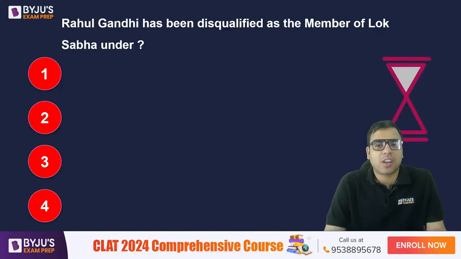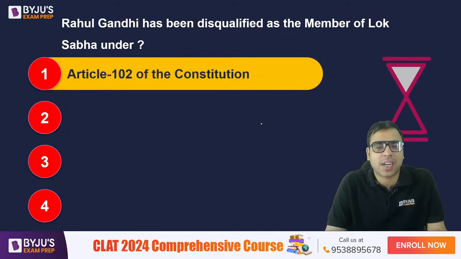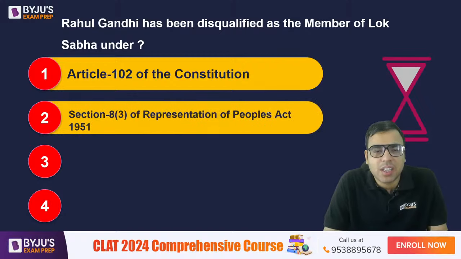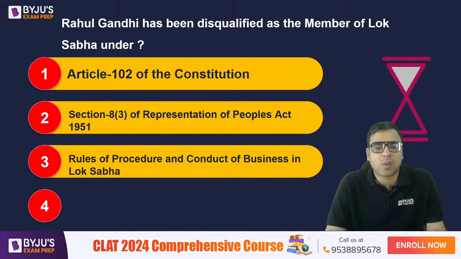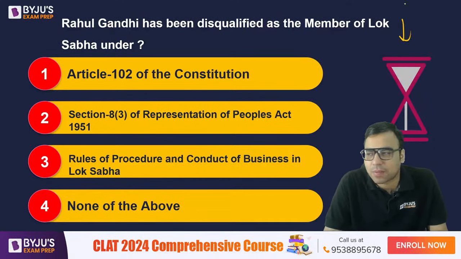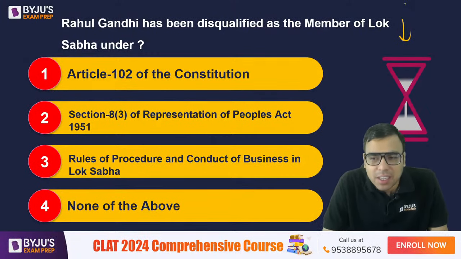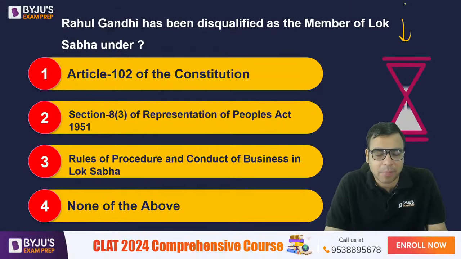First of all, there's a question for you. Rahul Gandhi has been disqualified as a member of Lok Sabha under: Article 102 of the Constitution, Section 8, Clause 3 of the Representation of People's Act 1951, Rules of Procedure and Conduct of Business in Lok Sabha, or none of the above. Your time starts now. What is the most appropriate answer? More than one can be correct, but you have to tell me the most appropriate answer. I'm waiting for the answers.